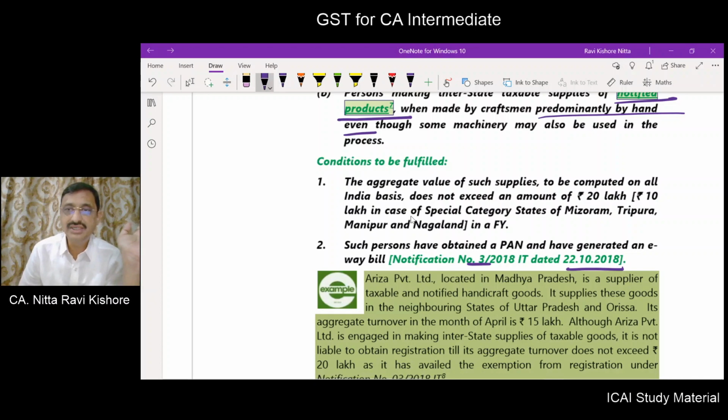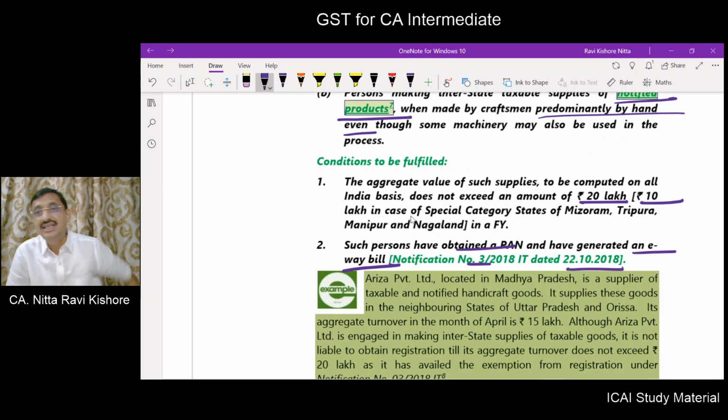Aggregate value will be 20 lakhs threshold limit. For special category states, 10 lakhs. But he should have a PAN and he should generate an e-way bill.